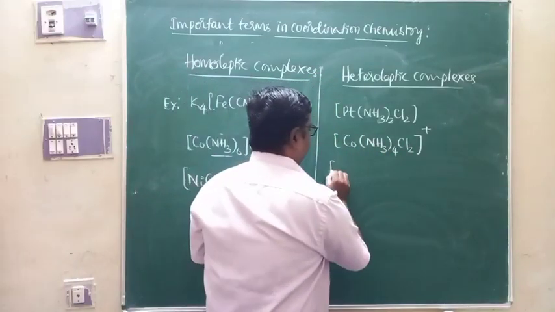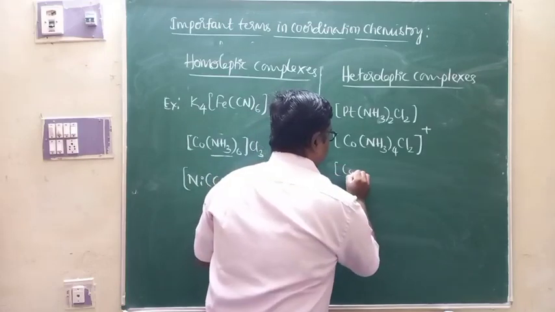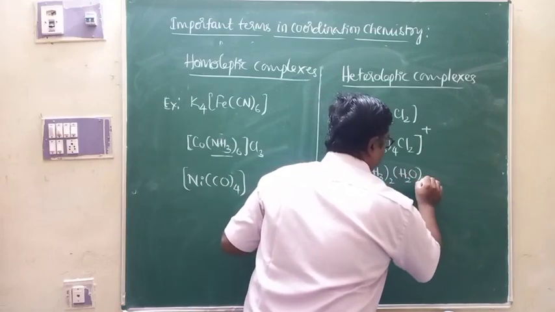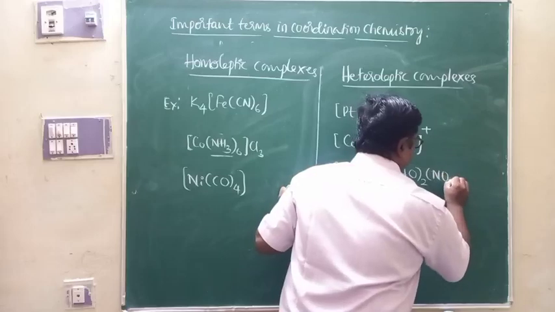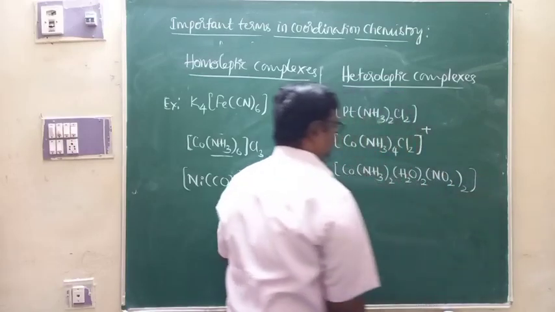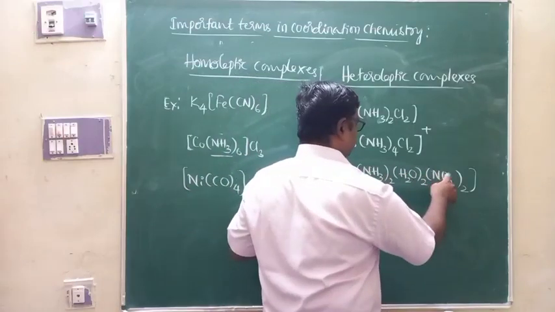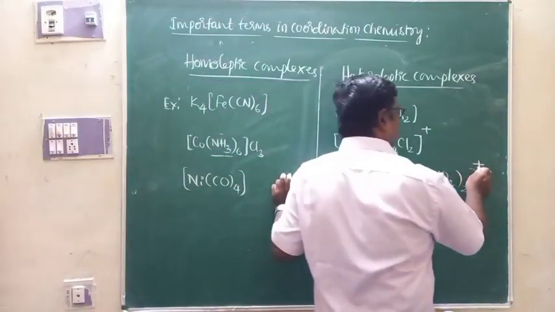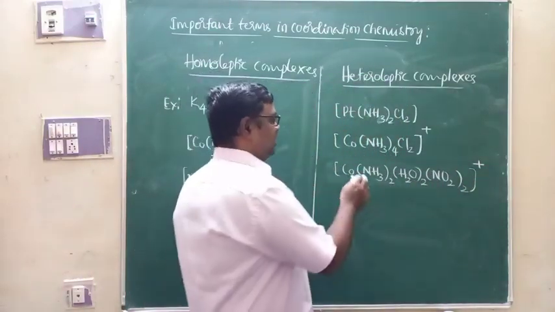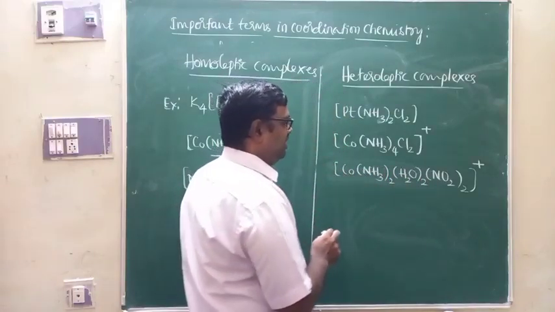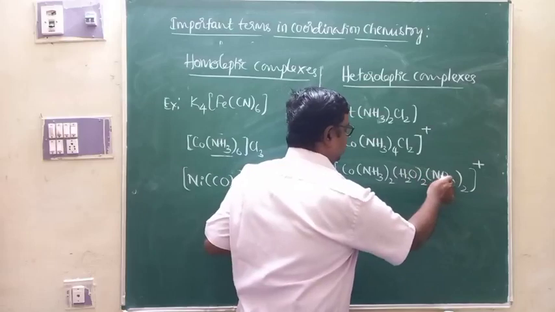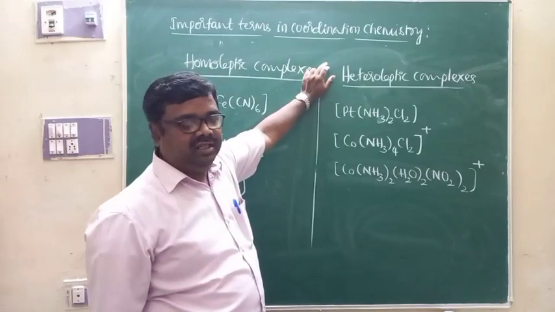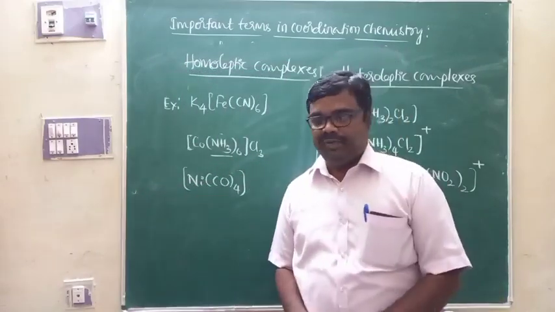Apart from that, you can go for this also, that is [Co(NH3)2(H2O)2(NO2)2]. Look at this, all are monodentate ligands, and the charge of this complex is +1. I already discussed how to decide the net charge possessed by the coordination sphere. Here all are monodentate ligands, 6 ligands are there, and different ligands are attached to the central metal ion. Therefore, it is also an example for a heteroleptic complex. So these are the examples for homoleptic and heteroleptic complexes.